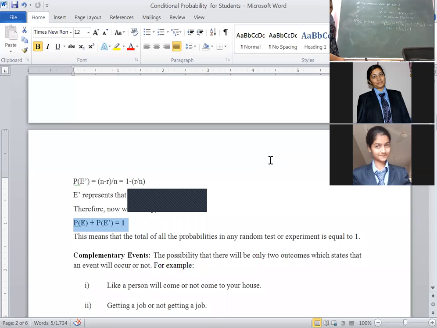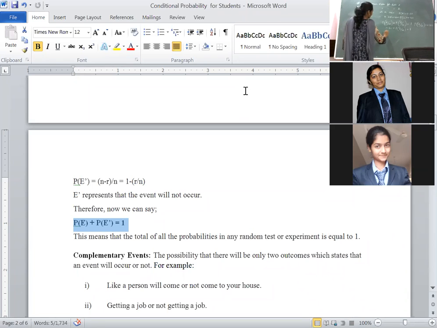Then, next what have they given? 70% of women order dish B. Which event happened initially? Women happened. That's why it comes in the denominator. Women order dish B. How much percent? 70%.